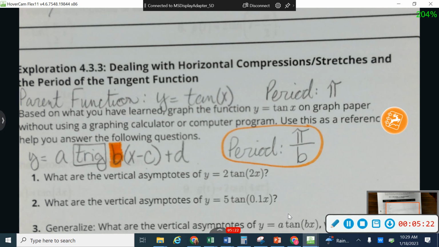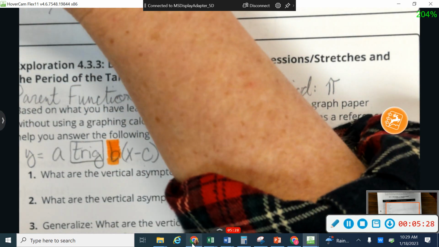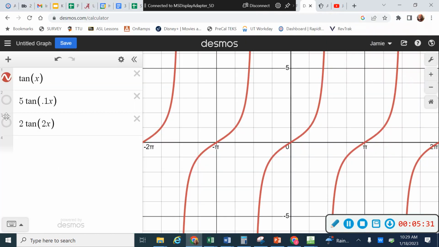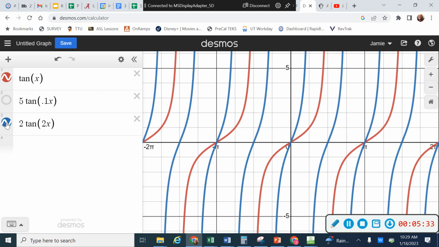Okay, so let me bounce back over to Desmos just a minute, and I'm going to show you what this graph of 2 times the tangent of 2x looks like. So let me go turn that one on. Here it is right here. Okay, so when I multiply x by 2, you can see those are the graphs in blue, and they happen more frequently. I had my original function of tangent, which is the one that's in red. That's this one. And now my new one is happening more frequently. It's the one that's in blue.